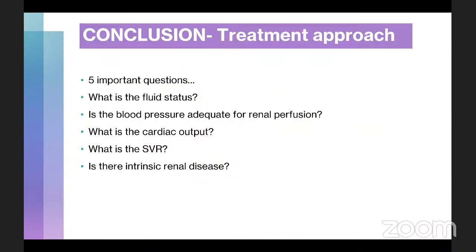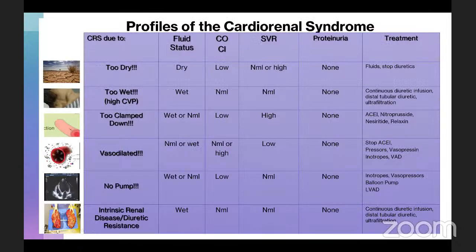To finally conclude, when you're treating a patient with CRS, there are 5 important questions that you are supposed to answer. What is the fluid status? Is the blood pressure adequate enough to maintain renal perfusion? What is the cardiac output? What is the systemic vascular resistance of the patient? Or is there an intrinsic renal disease that is playing a part? Based on these 5 questions, you're going to choose whether your patient needs RAS inhibitors or you have to stop them.